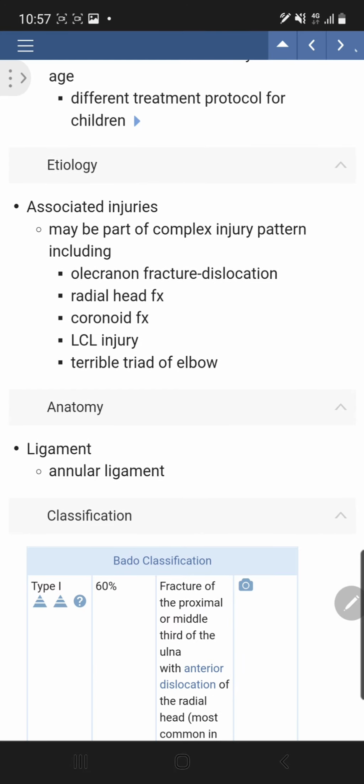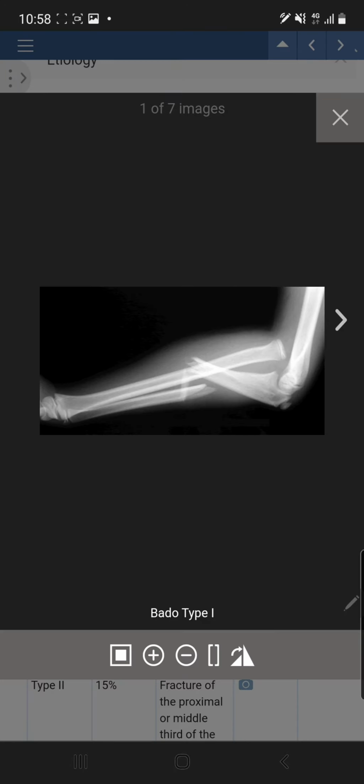classification يسمى بادو classification. type 1 يسمى anterior Monteggia. anterior Monteggia عبارة عن شنو؟ عبارة عن fracture of the proximal or middle third of the ulna associated with anterior dislocation of the radial head. هذا هو ال most common type in children and young adults ويمثل حوالي 60% من المونتيجيا fracture. So the most common Monteggia is anterior Monteggia.